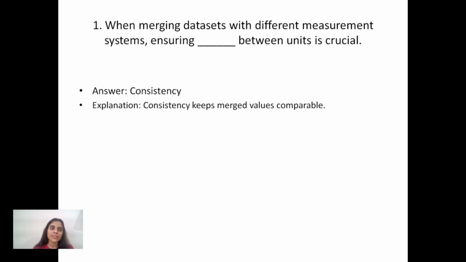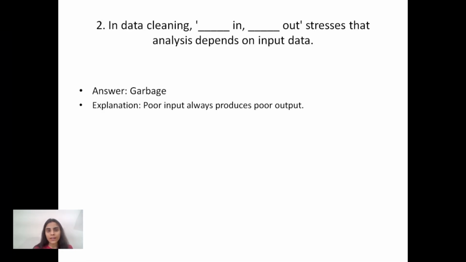So the first question is: when merging data sets with different measurement systems, ensuring consistency between units is crucial. So the answer is consistency. Why consistency? Because consistency keeps merged values comparable. After it, the second question is: in data cleaning, garbage out stresses that analysis depends on input data. So the answer is garbage. Why garbage? Because poor input always produces poor output.